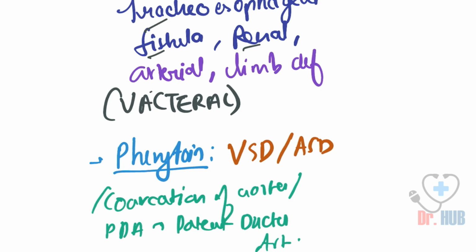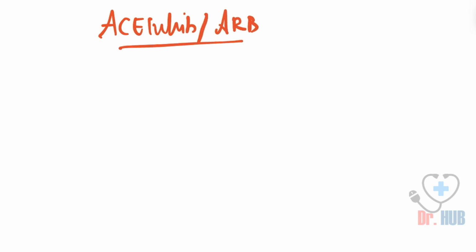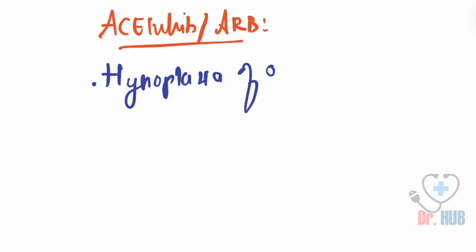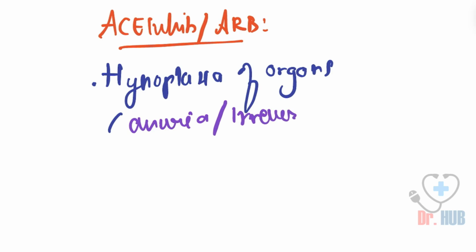Now, next we move on to the ACE inhibitors and the ARBs and their role. This results in hypoplasia of organs, as well as anuria and irreversible renal failure.